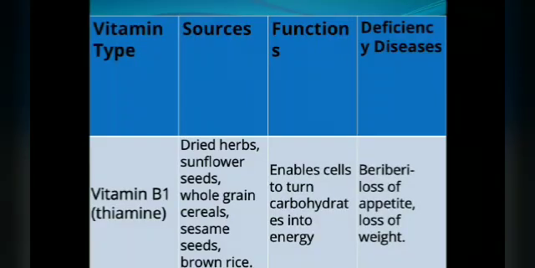Now vitamin B1, that is thiamine. Sources will be dried herbs, sunflower seeds, whole grain cereals, sesame seeds, brown rice. Functions: enables cells to turn carbohydrate into energy. Deficiency disease: beriberi, loss of appetite and loss of weight. So you have to write down this table in your notebook.